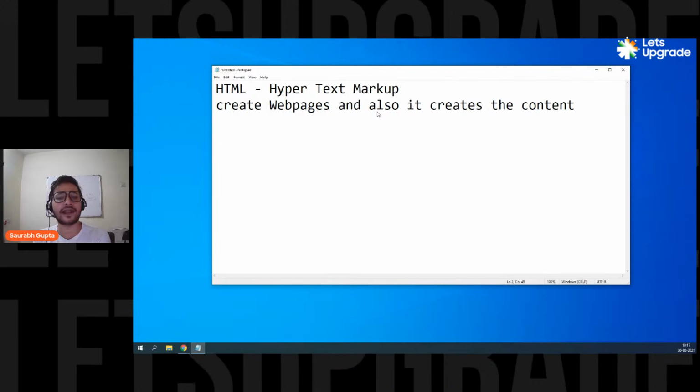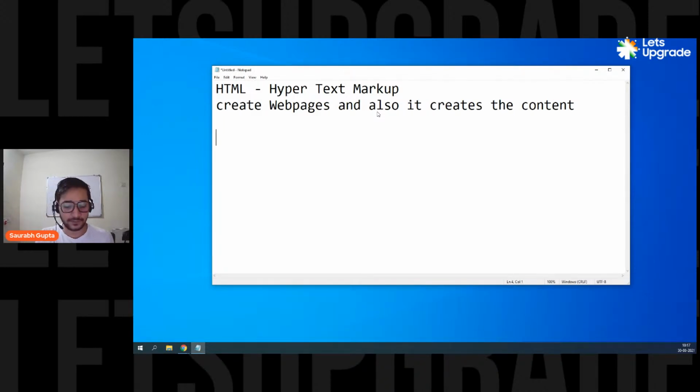Now, when I say content, what kind of content do you see in a web page? You see images, text, videos, audios. For example, if you go on any website like facebook.com, or let's say flipkart.com, everywhere you see content: images, text, audio, videos. On every web page you have things like this. So HTML is a language that helps you create web pages and put content on them. In simple terms, HTML is a language that creates web pages and puts contents in it.